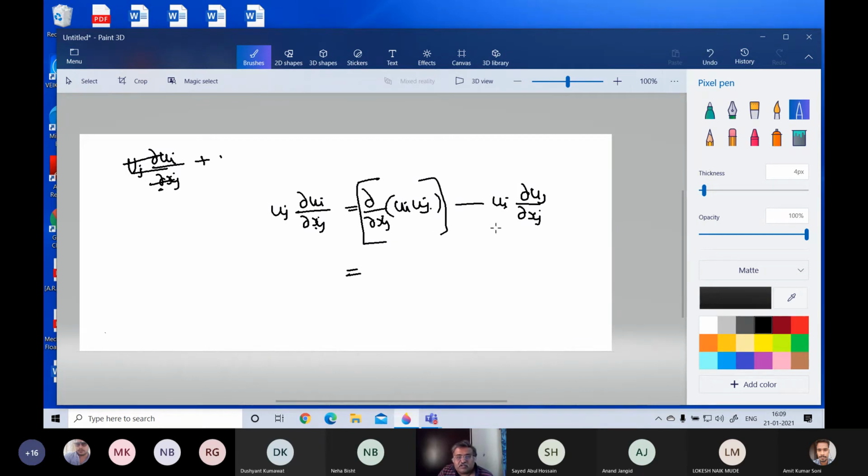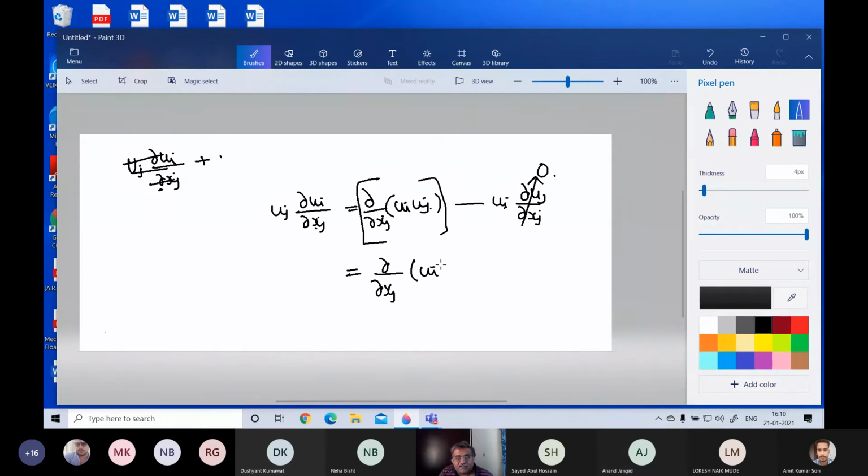And what is this? Do you know what this is? No response. But I'll tell you it is 0 because ∂uj/∂xj is 0. Because of the same thing, ∂ui/∂xi is equal to 0. Just like that, ∂uj/∂xj is also equal to 0 because it is also equal to ∂u1/∂x1 plus ∂u2/∂x2 plus ∂u3/∂x3, and it is equal to 0. So once you have that, this can be written as